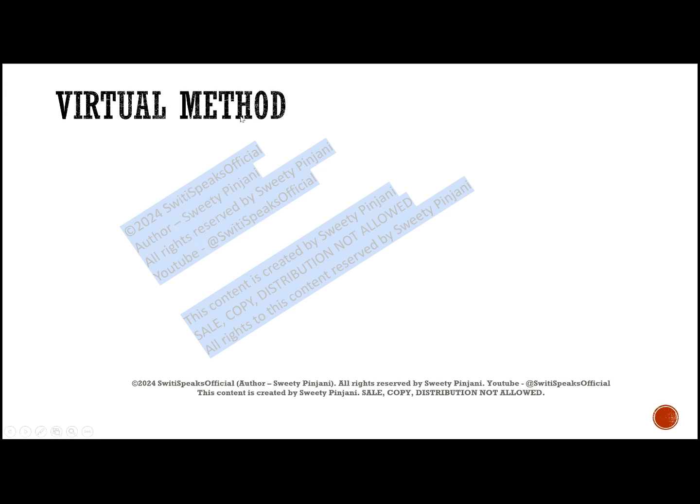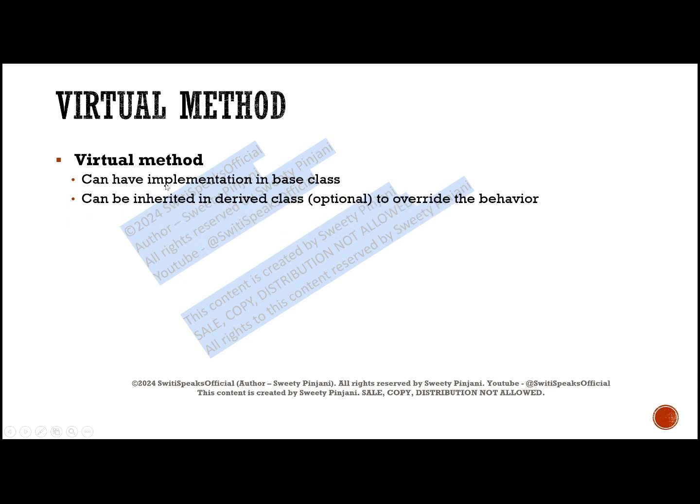What is a virtual method now? We saw virtual class. Now let's understand virtual method. It will have implementation in the base class. And although you have implementation in the base class, if you want, you can override the behavior of this virtual method in your derived class or child class or extended class.